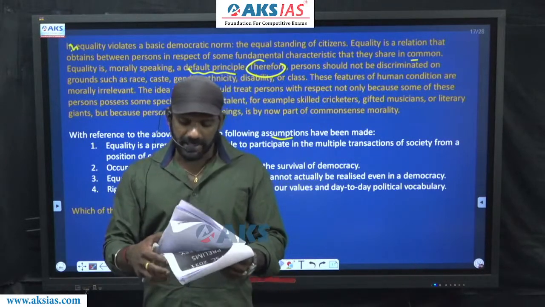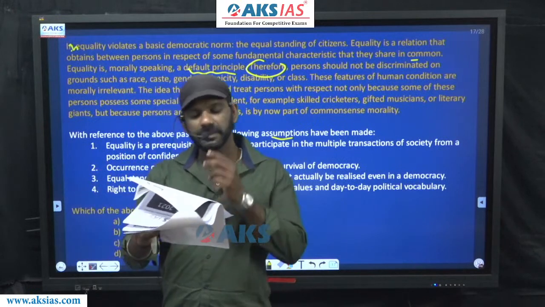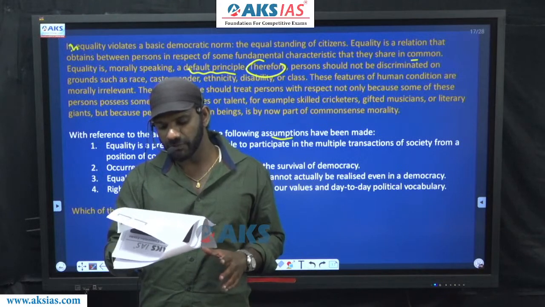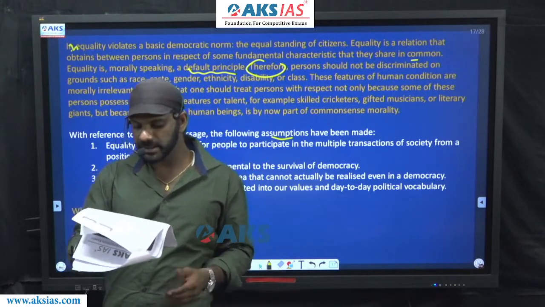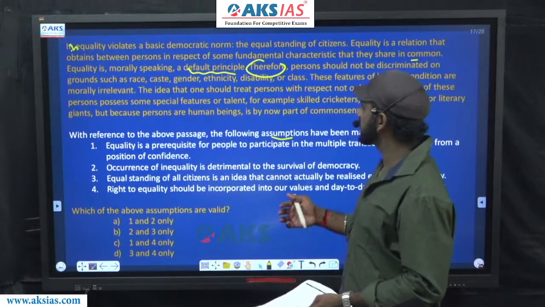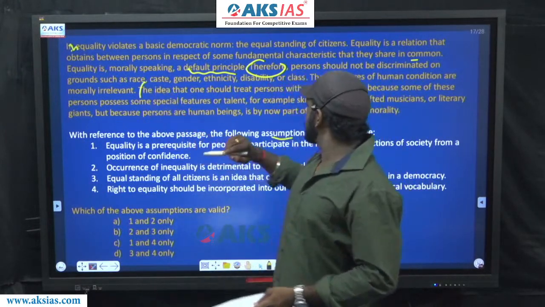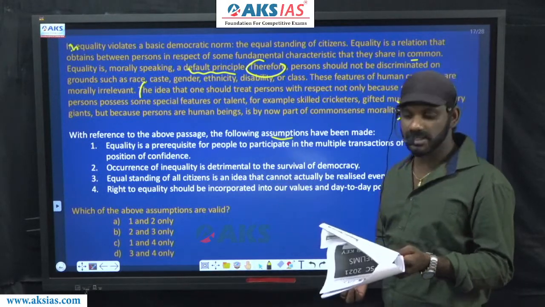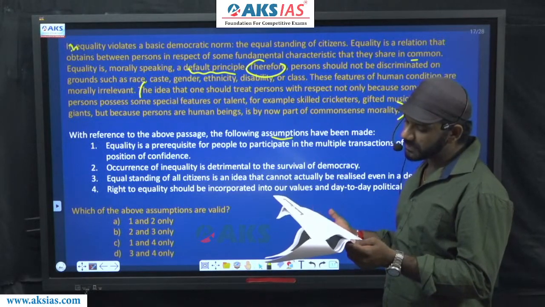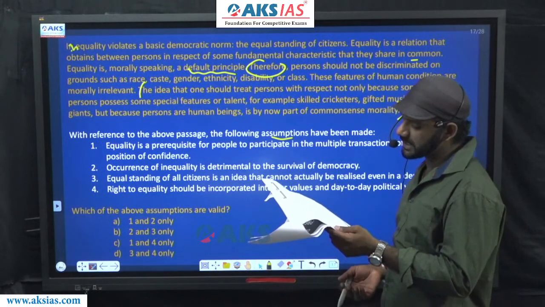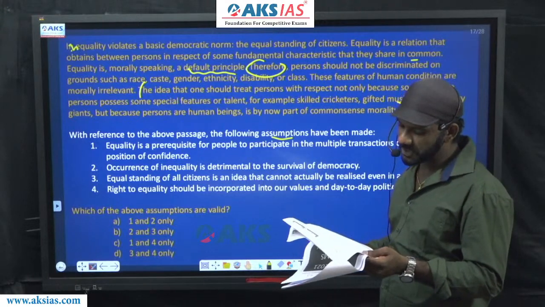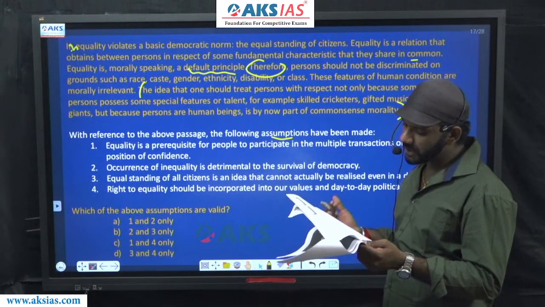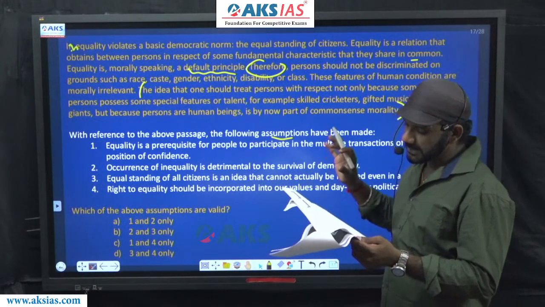Come to 1. Equality is a prerequisite for people to participate in the multiple transactions of society from a position of confidence. I'll read the last sentence once again because we have to assume based on the last sentence. The one that starts with the idea. The idea that one should treat persons with respect not only because some of these persons possess some specific features or talent, for example, skilled cricketers, gifted musicians, or literary giants, but because persons are human beings is by now part of common sense morality, right? This is an example.